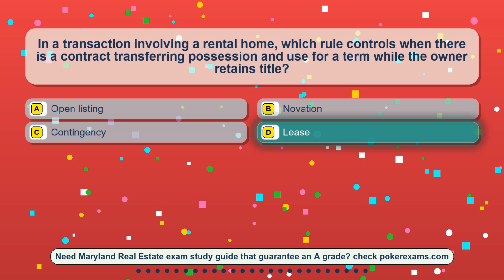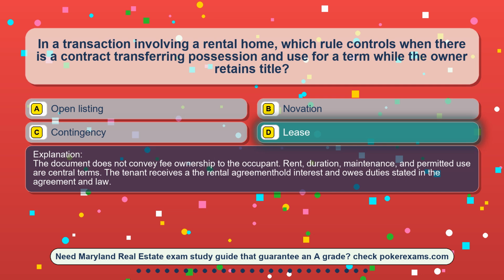The correct answer is option D. Lease. The document does not convey fee ownership to the occupant. Rent, duration, maintenance, and permitted use are central terms. The tenant receives a leasehold interest and owes duties stated in the agreement and law.